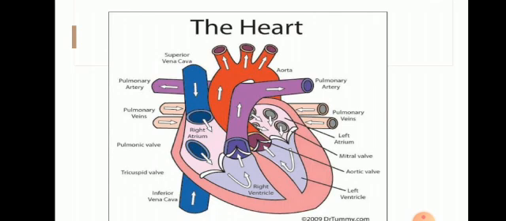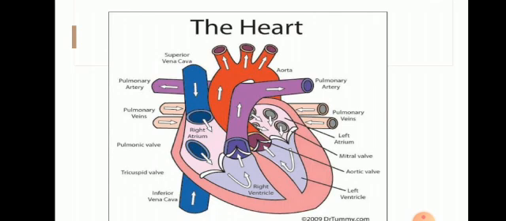You already studied the structure of the human heart. The left atrium contracts and the oxygenated blood is pushed into the left ventricle. The left ventricle pumps the blood into the biggest blood vessel of the body, called the aorta, that is red in color. Aorta is at the top. It distributes oxygen-rich blood to the different parts of the body.